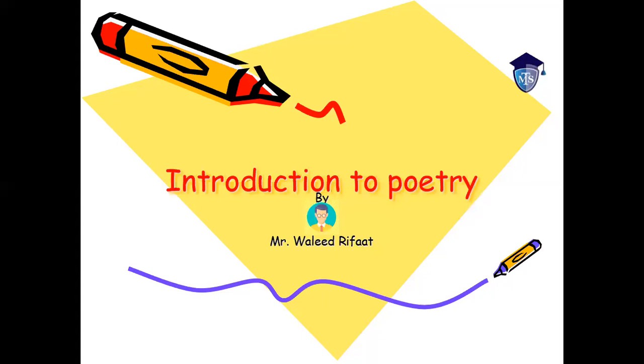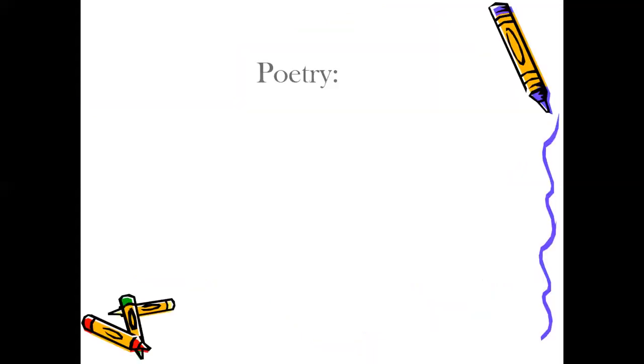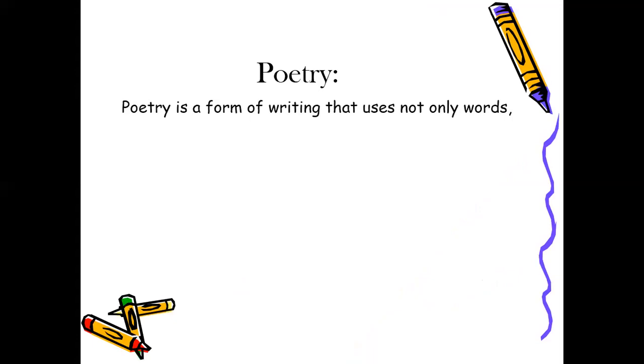Here we go. This is an introduction to poetry. Poetry is a form of writing that uses not only words, but also form. What do you mean, Mr. Waleed, that it doesn't only use words, but also form? Like the examples that you have seen, dad, bad, cat, and mat, this is a form. This is rhyming, where the writer doesn't only collect words.